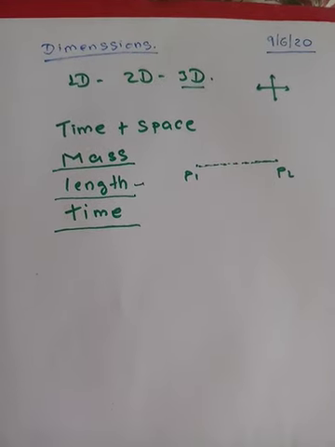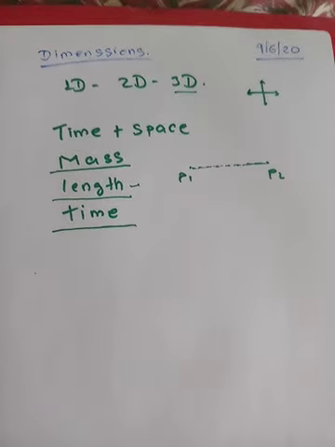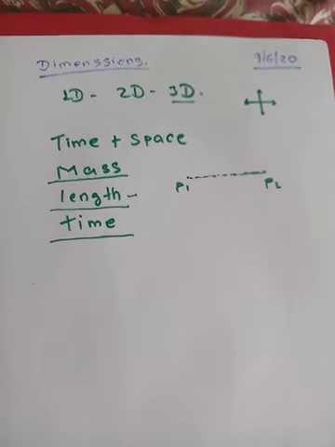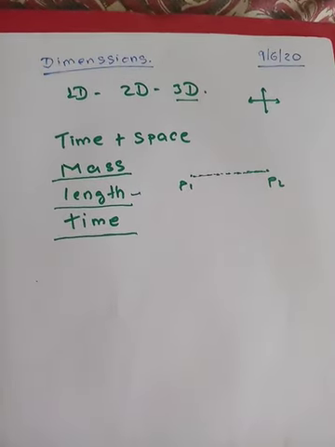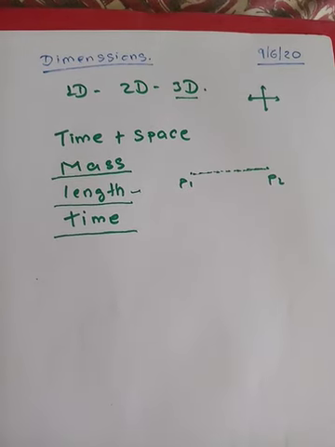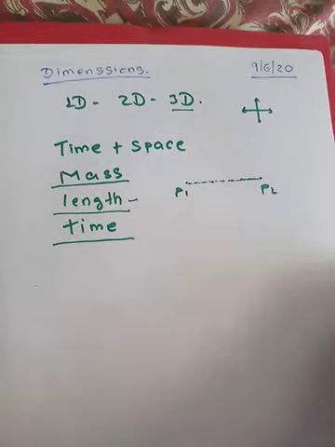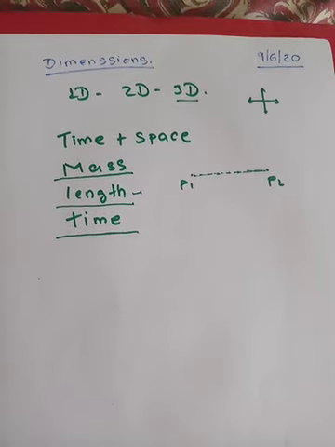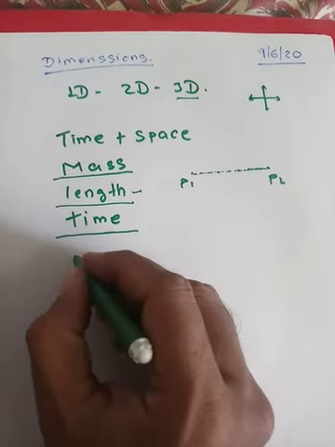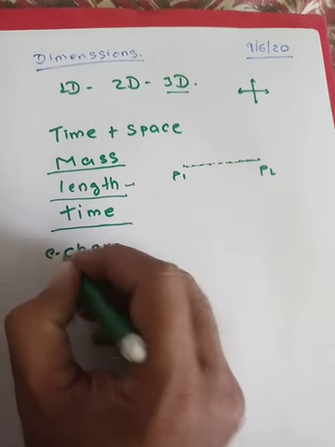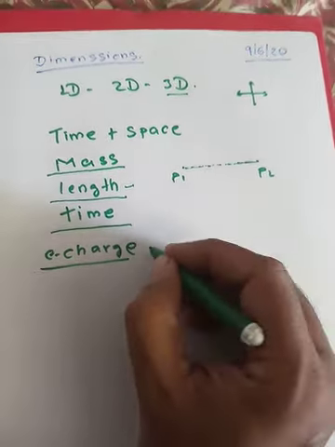Now, there are more than these three things in this universe actually. In the beginning of physics, we discovered only these three things, that universe is made up of mass, length, time, and nothing else. But later on, some more things were discovered. Okay, the universe is also made up of something which was known as electric charge.